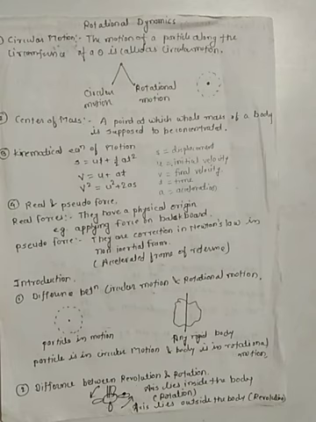Then what are the kinematical equations of motion? Those equations we have studied earlier, that are S is equal to ut plus half at square, V is equal to u plus at, V square is equal to u square plus twice as, where S is the displacement, u is initial velocity, V is final velocity, t is time, and a is the acceleration.